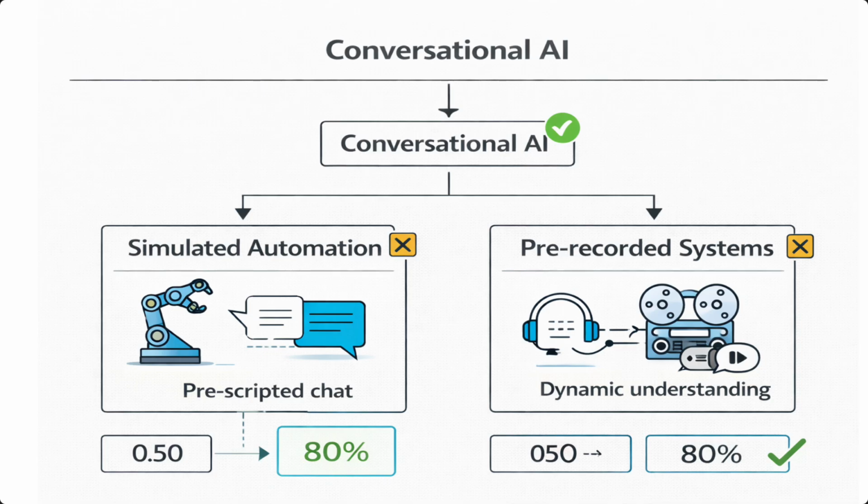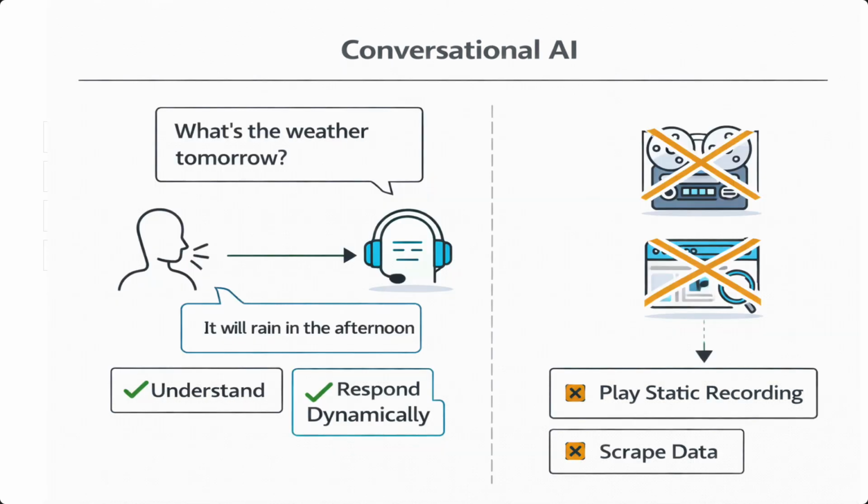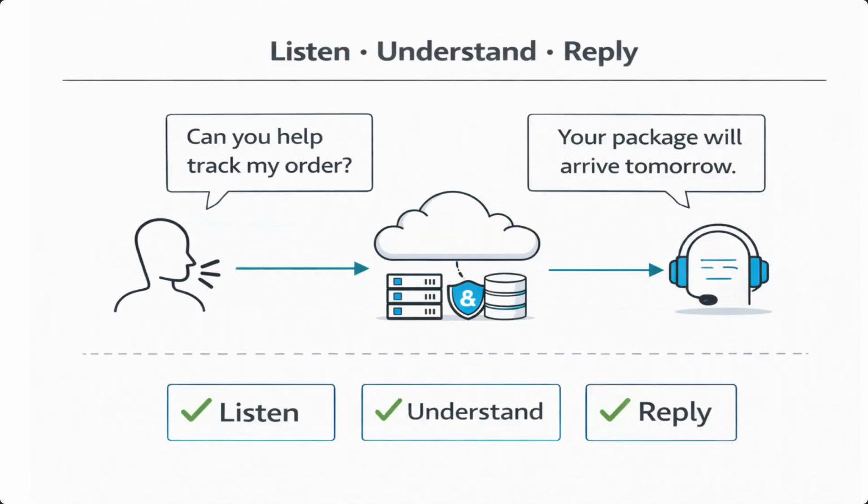This question tests whether you can correctly identify what conversational AI really means and separate it from simple automation or pre-recorded systems. The key idea is that conversational AI must understand human input and respond dynamically, not just play a fixed recording or scrape data. Look for options where a system is listening, understanding, and replying to a human in real time.